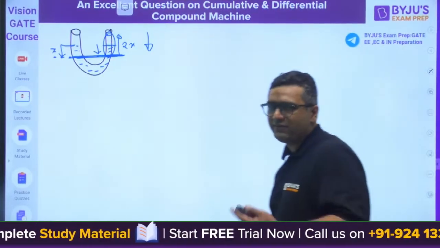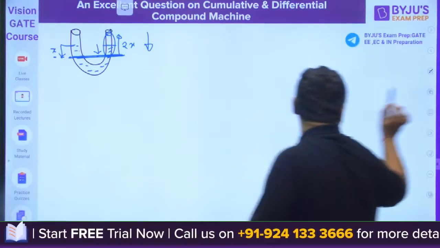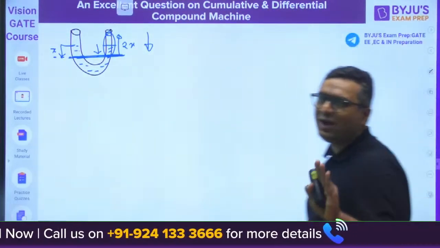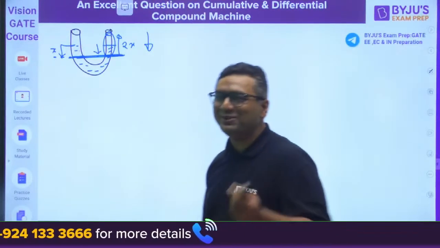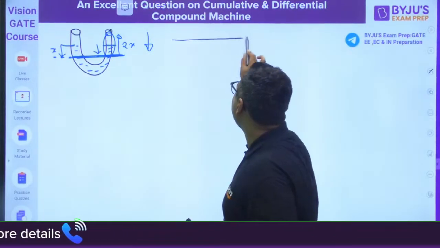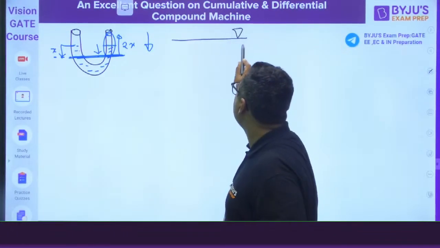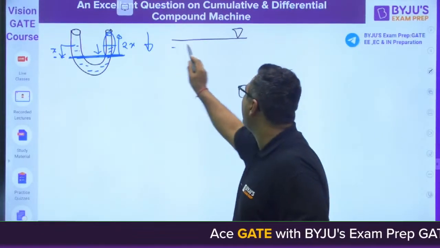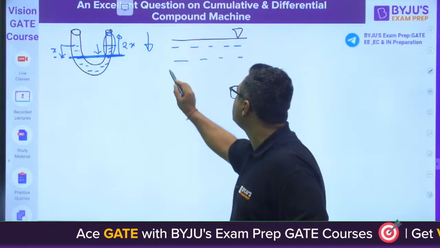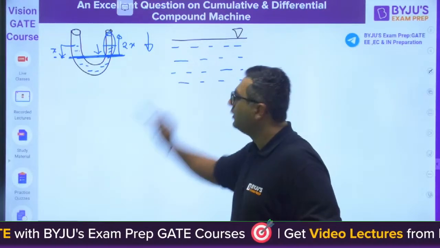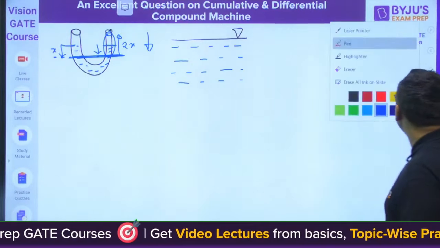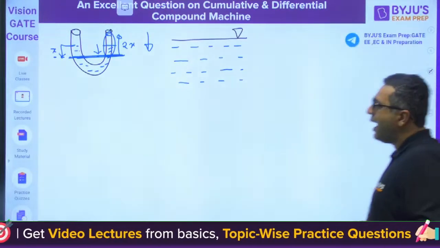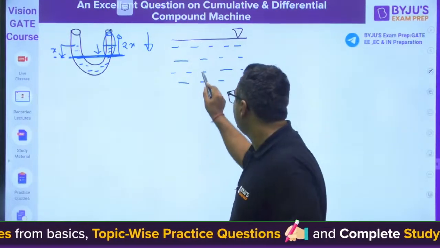We have some more questions also, if you allow me. But these types of questions have not been asked in GATE till now. They will soon come. Let us say we have a free surface here and we have the fluid. Let us see how many of you are good in fluid mechanics. In this fluid, I have a block.